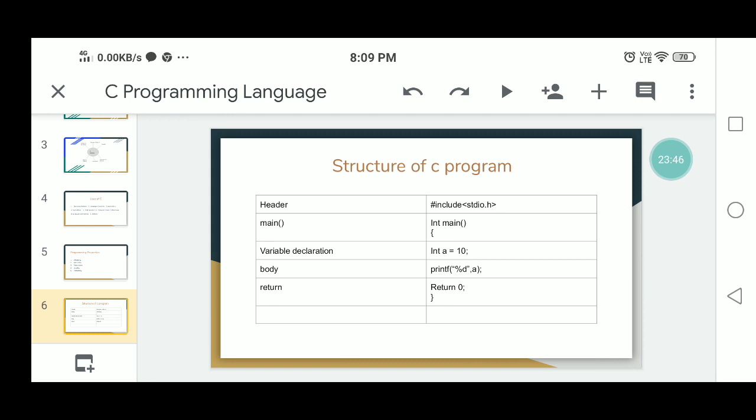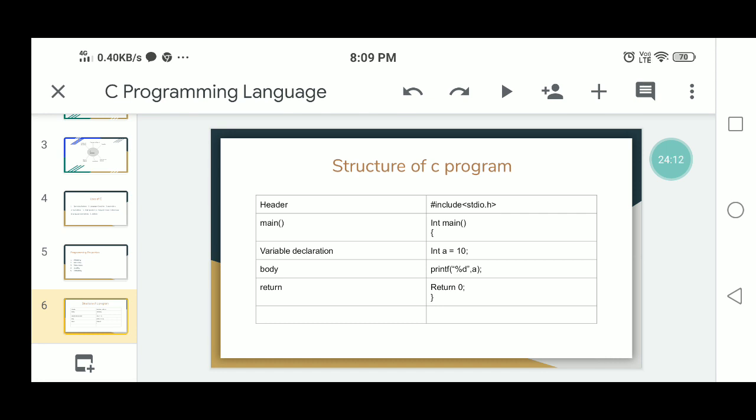So main is the function here. You have to write the statements in main. The main function starts with an opening curly brace and ends with a closing curly brace. In between these two, you have to write the C programming statements. This group of statements will be treated as a C program.